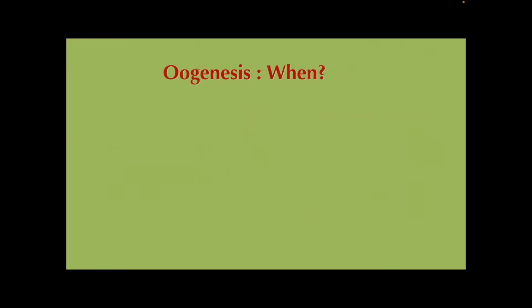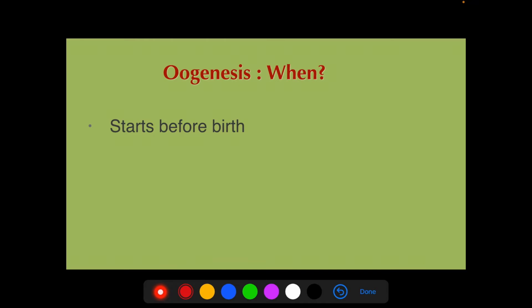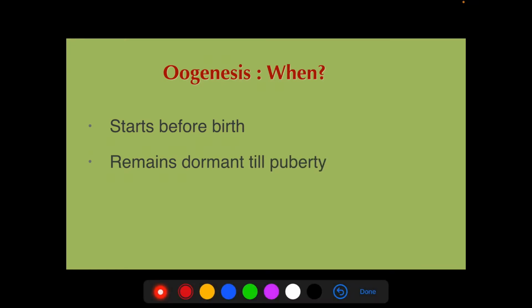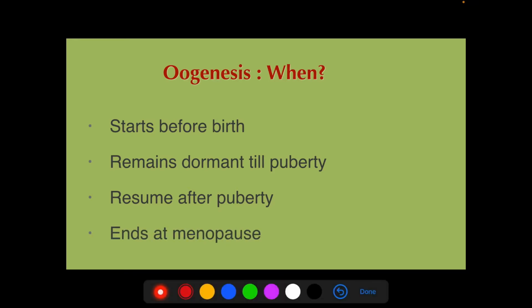Now when does it occur? This oogenesis starts even before the birth of a female baby. It remains dormant till puberty, that is attainment of menarche. And after puberty, after attaining the menarche or the starting of the menstrual cycle, it resumes, and then it ends at menopause. Menopause is a cessation of menstrual cycles. So oogenesis starts even before birth.